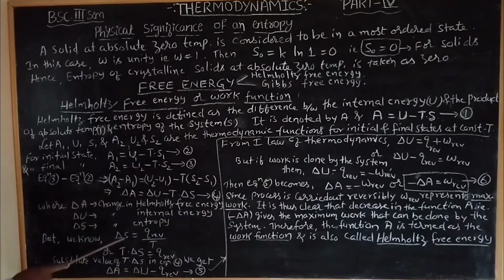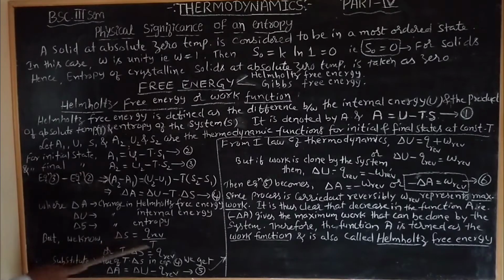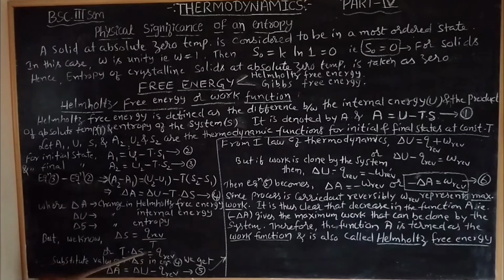But we know delta S, the change in entropy, is equal to Q reversible divided by T, the ratio of the quantity of heat absorbed to absolute temperature. Then T delta S is equal to Q reversible. Substituting the value of T delta S in equation 4, T delta S is replaced by Q reversible. Therefore delta A is equal to delta U minus Q reversible. This is equation number 5.